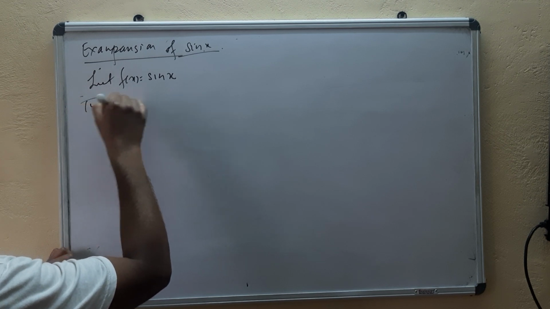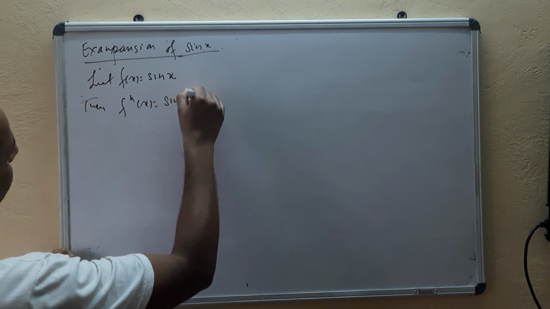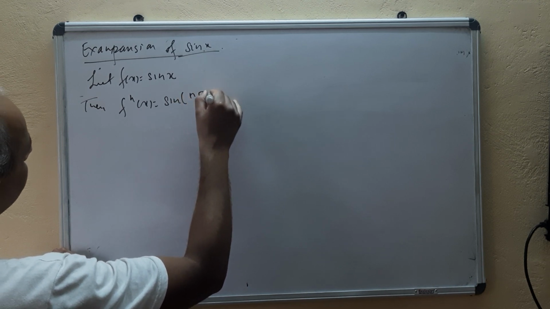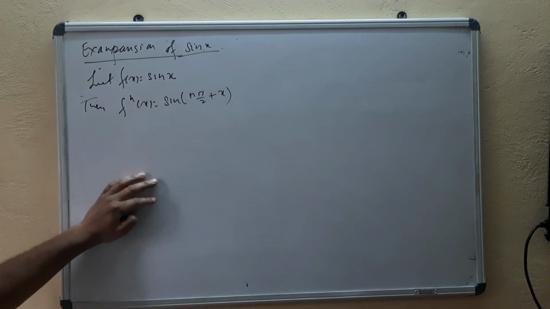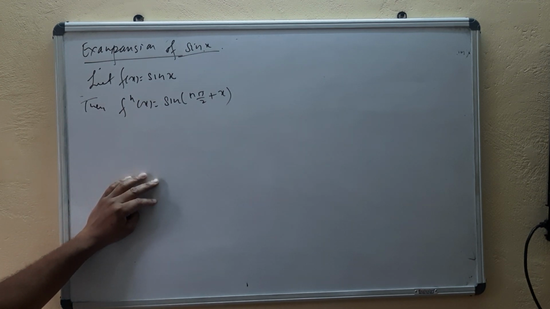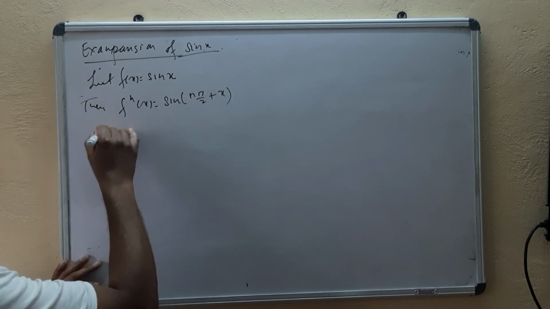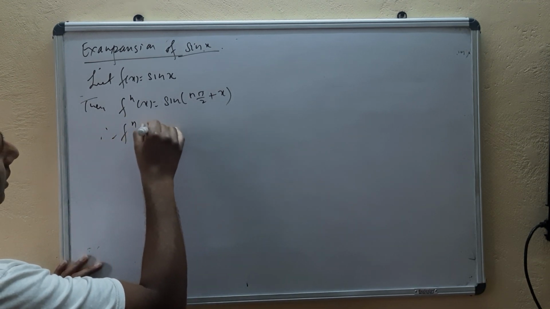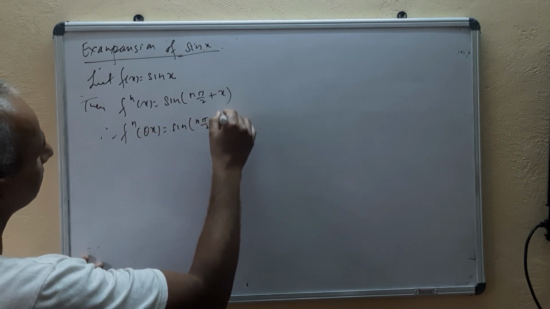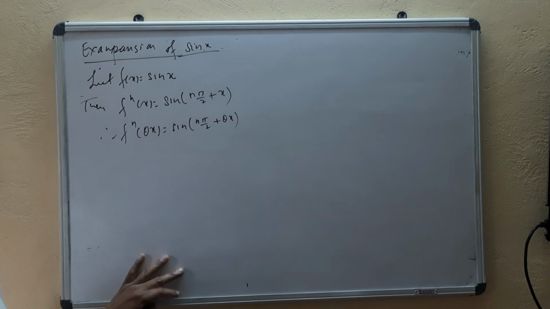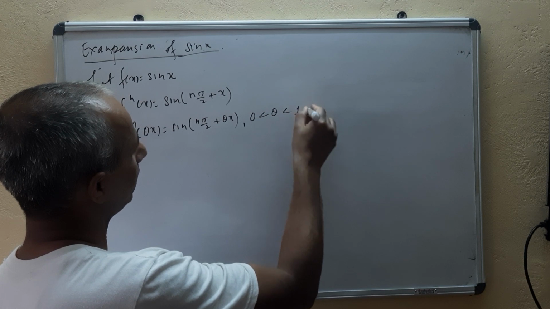Then f^n of x will be sin of (n pi by 2 plus x). We have learned this nth order derivative of sin x in previous chapters. Then f^n of theta x will be sin of (n pi by 2 plus theta x), where 0 is less than theta is less than 1.